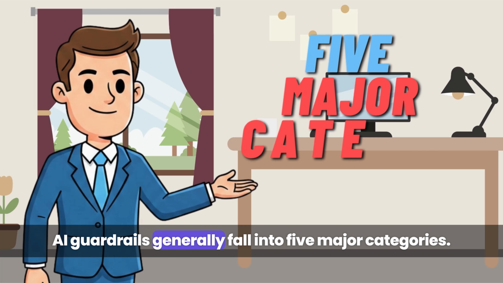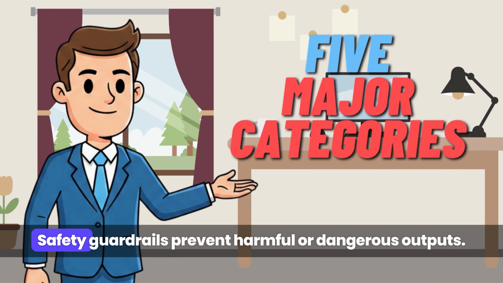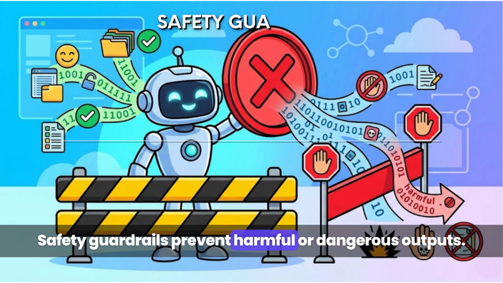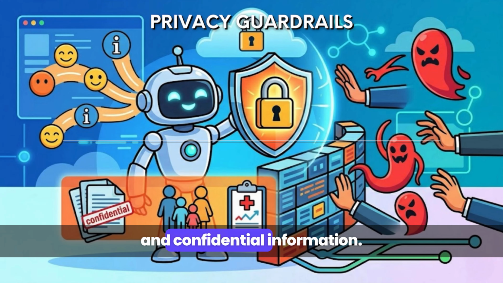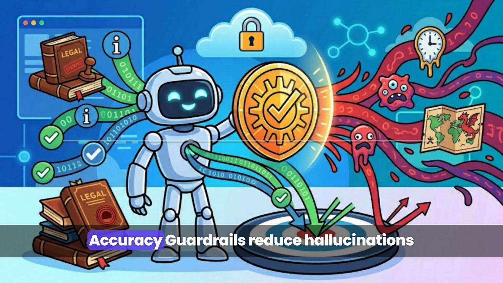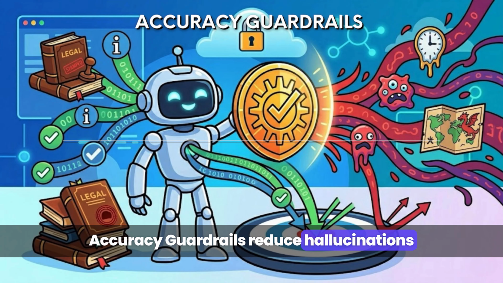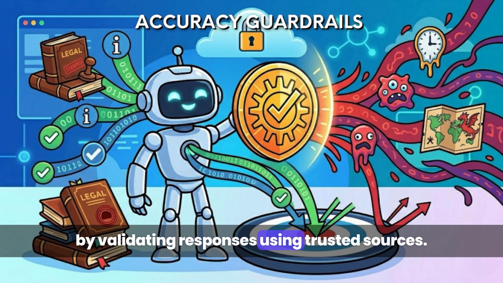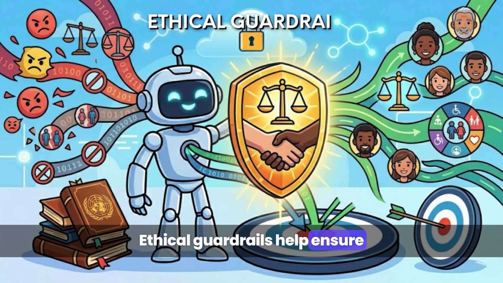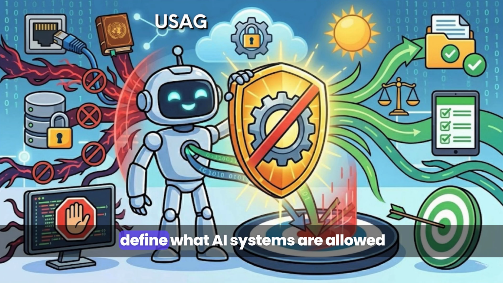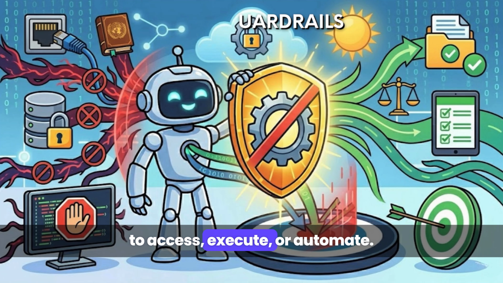AI guardrails generally fall into 5 major categories. Safety guardrails prevent harmful or dangerous outputs. Privacy guardrails protect sensitive and confidential information. Accuracy guardrails reduce hallucinations by validating responses using trusted sources. Ethical guardrails help ensure fairness, neutrality, and bias control. And usage guardrails define what AI systems are allowed to access, execute, or automate.